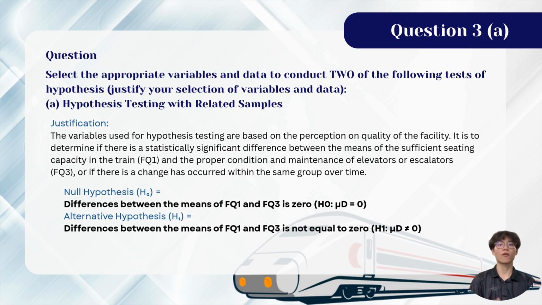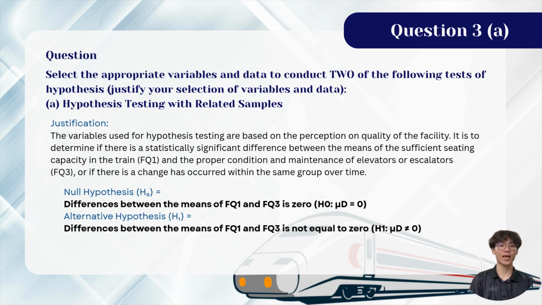The variables used for hypothesis testing are based on the perceptions on quality of the facilities. It is to determine if there is a statistically significant difference between the means of sufficient seating capacity in the train, which is FQ1, and the proper conditions and maintenance of elevators or escalators, which is FQ3, or if a change has occurred between the same group over time. The null hypothesis is that the difference between the means of FQ1 and FQ3 is 0, whereas the alternative hypothesis is that the difference between the means of FQ1 and FQ3 is not equal to 0.